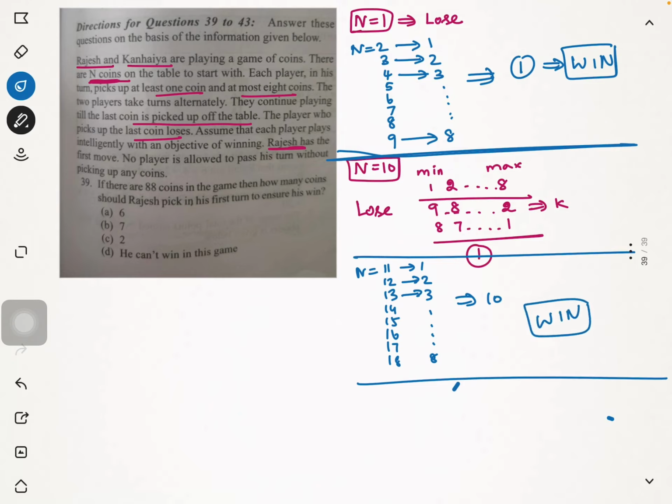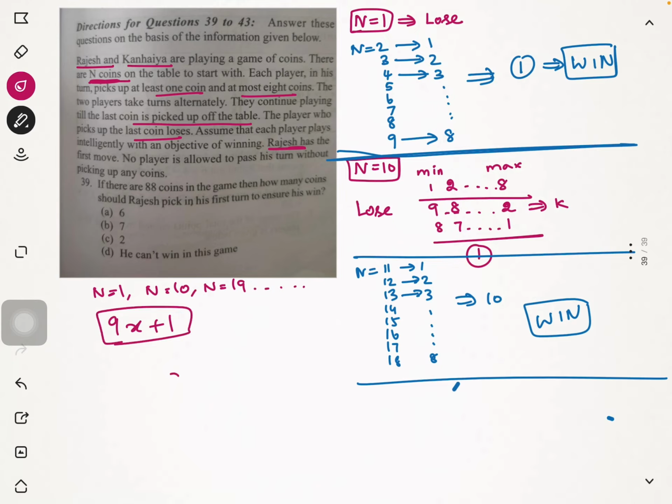So as you can see, there are only a certain specific number of cases where somebody loses control over the game: when n equals 1, n equals 10, n equals 19, etc. So whenever there are 9x plus 1 coins on the table, that person will lose the game.